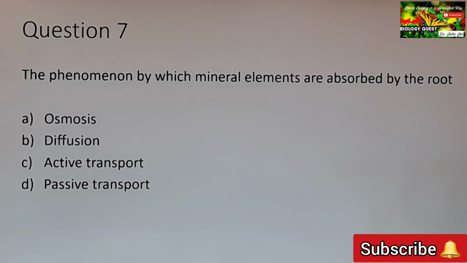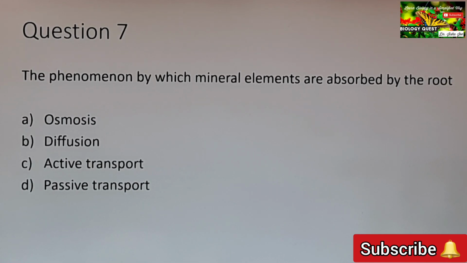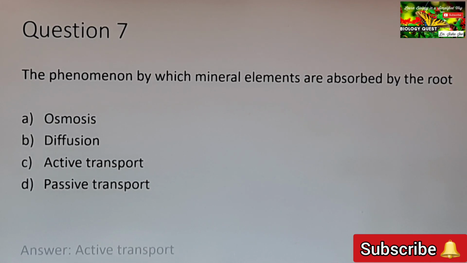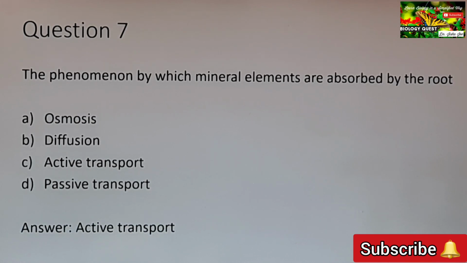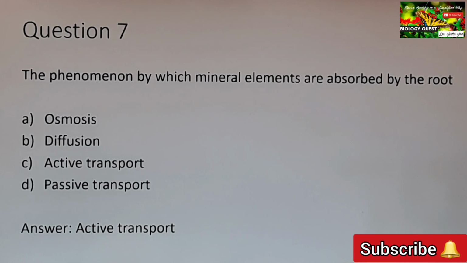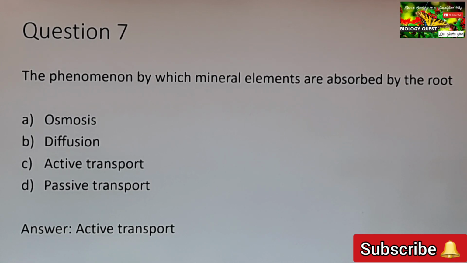So what is the correct answer? The phenomenon by which mineral elements are absorbed by the root is, what is the answer? Option C, active transport. As I told you, the cell sap of the roots is at a higher concentration than the soil water. So mineral elements will be absorbed against their concentration gradient with the expenditure of energy. So the answer is active transport.